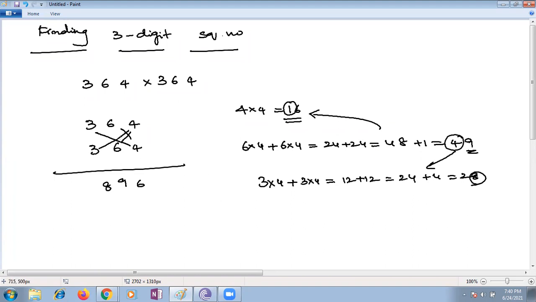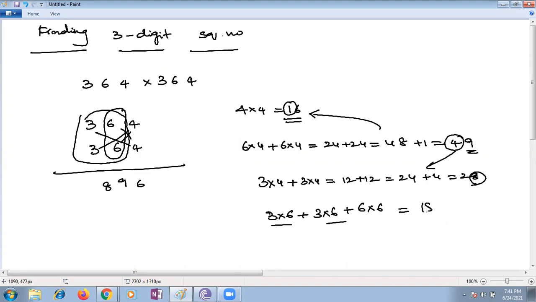Then 6 into 3 and 3 into 6, hundreds and tens place, that is 18 plus 18 is 36. We have to do this part also: 6 squared is 36. So 36 plus 36 is 72, plus 2 carry over is 74. Write 4 and carry 7 over.